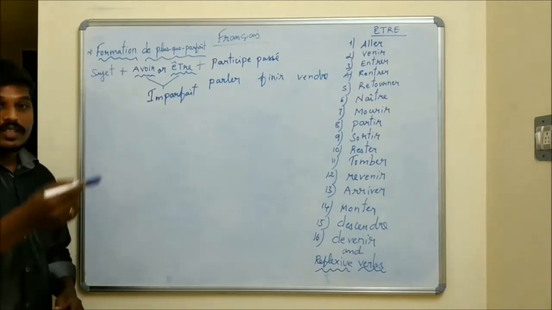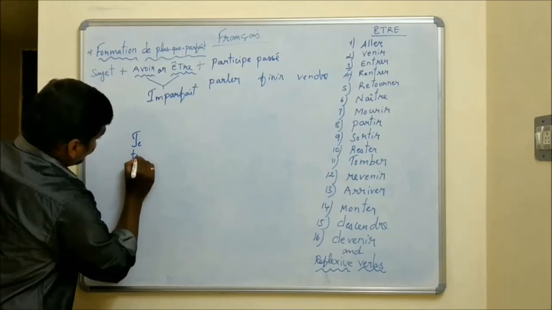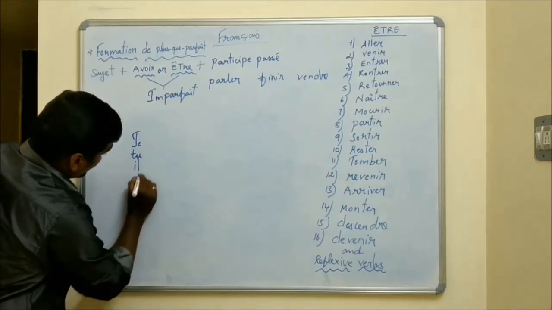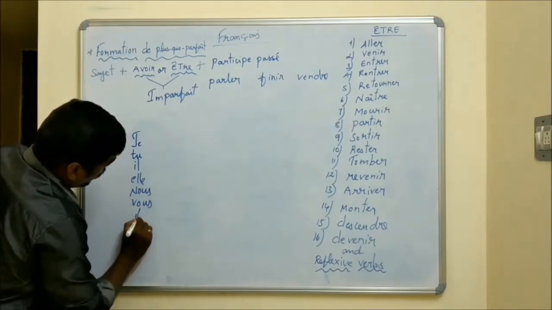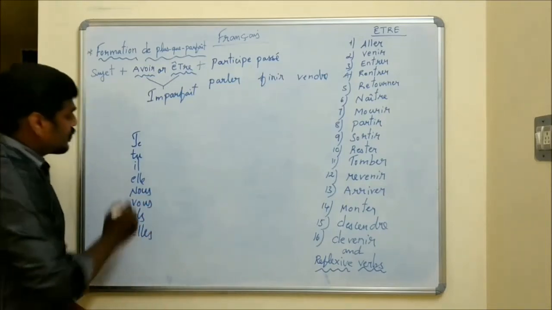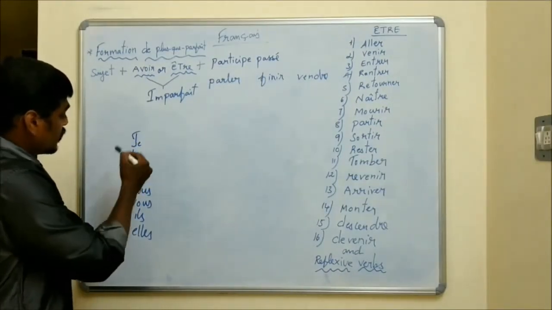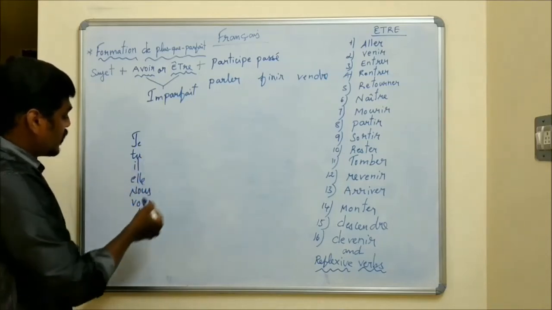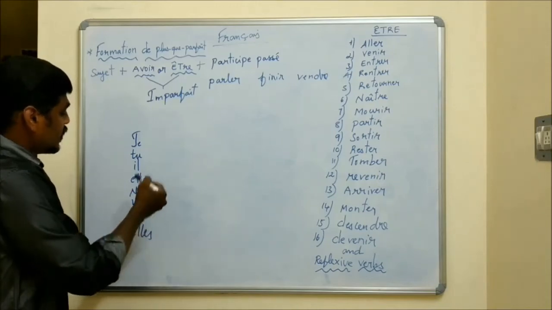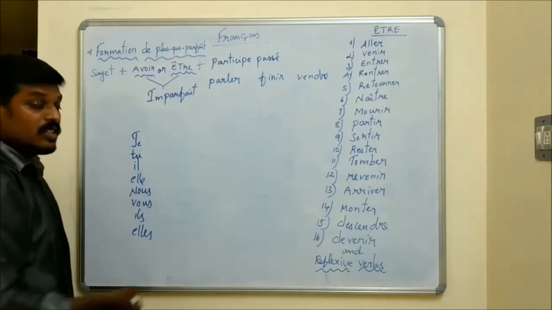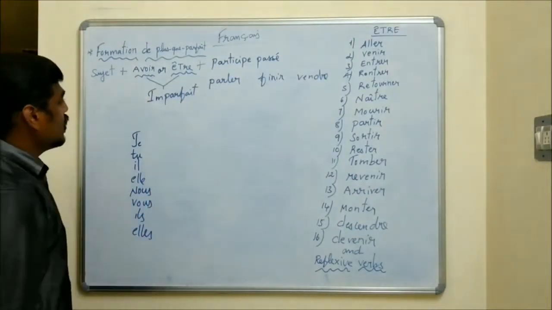Sujet. You know well what is the subject. I write here: je, tu, il, elle, nous, vous, ils, elles. Je is the first person singular, tu is the second person singular, il is the third person masculine singular, elle is the third person feminine singular, nous is the first person plural, vous is the second person plural, ils is the third person masculine plural, elles is the third person feminine plural. Je, tu, il, elle singular; nous, vous, ils, elles plural.